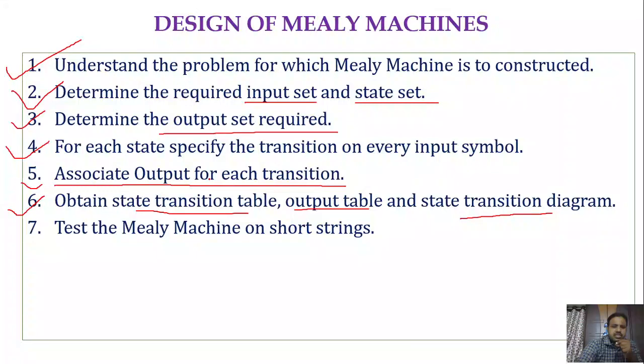Once you specify the transitions by associating output symbols, you will get a state transition table, output table, and state transition diagram. Once you get these three things, you can test the Mealy machine on short strings and identify the output associated with the given input. These are the steps we generally follow to construct the Mealy machine for a given problem.